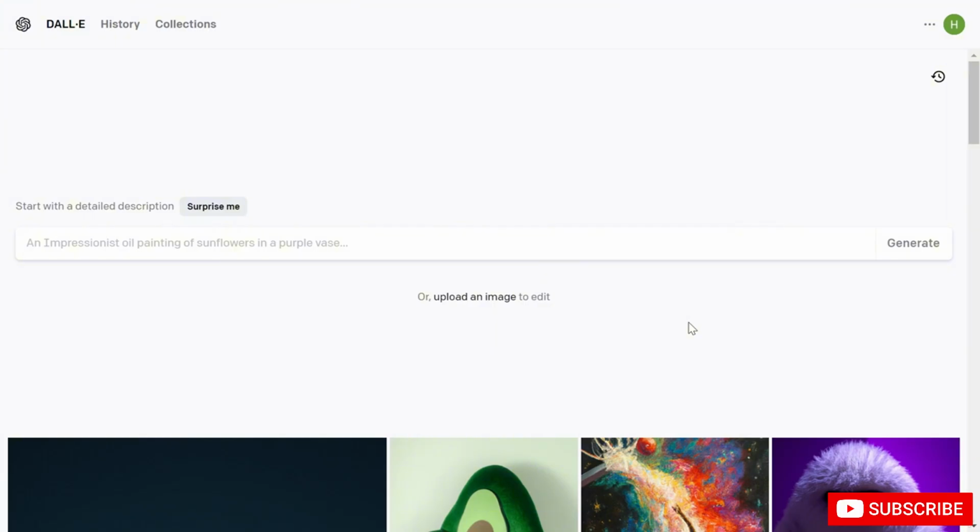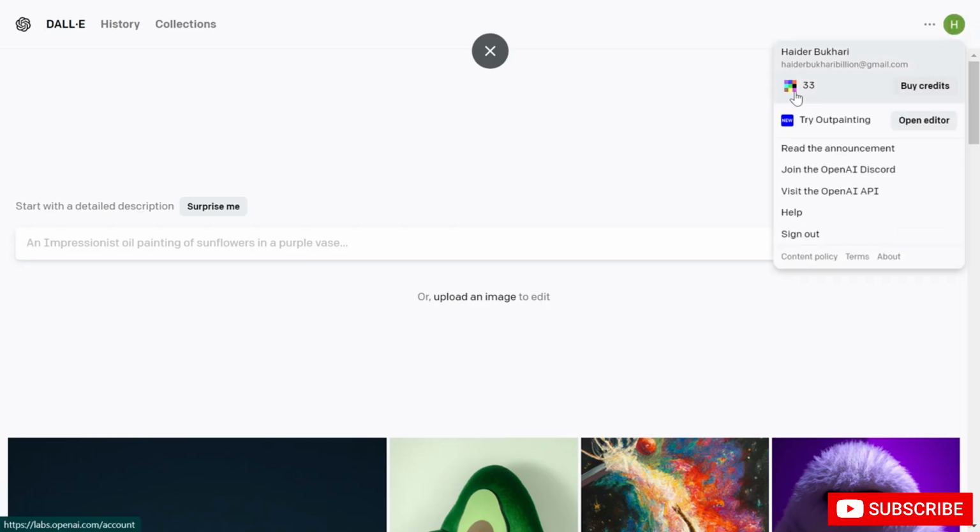Welcome back to yet another video. When you log into DALL-E, you can see you can generate images from here, but when you log in first you get 50 free credits. Here you can see my credits, which are 33 right now because I've used it before, but when you log in you get 50 free credits, and these are good for about a week.